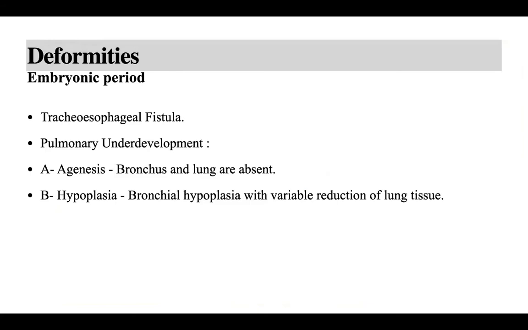Since we mentioned deformities, another embryonic stage malformation is underdeveloped lung. That might come in the form of agenesis, absence of the bronchus and the lung, which might occur bilaterally or unilaterally. A unilateral agenesis is compatible with life. The remaining side compensates by hyperexpansion.